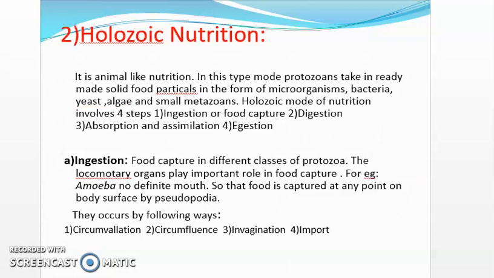In this type, protozoans take in ready-made solid food particles in the form of microorganisms, bacteria, yeast, algae and small metazoans. Holozoic mode of nutrition involves 4 steps. First step is ingestion or food capture. Second is digestion. Third is absorption and assimilation. And fourth step is egestion.